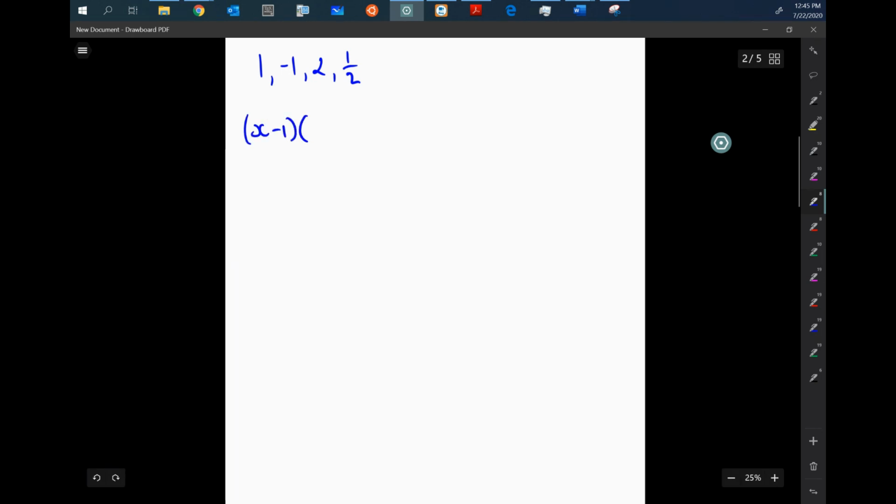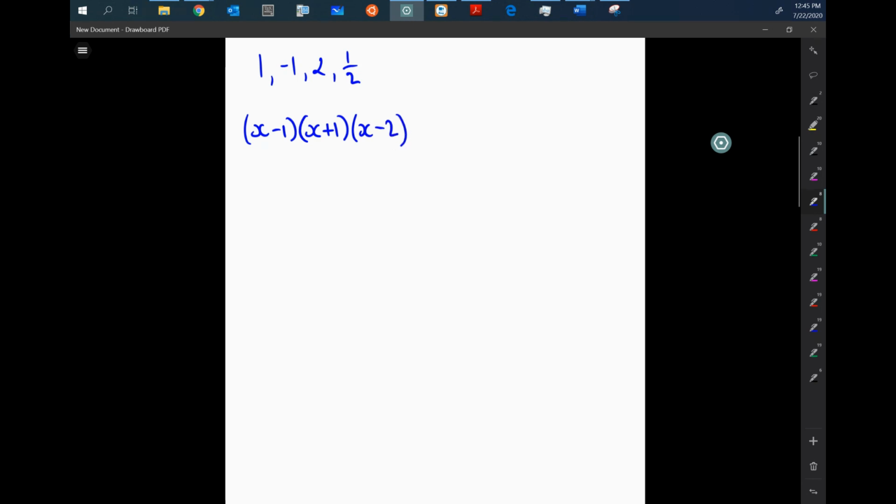Okay, here we're asked for a degree 4 polynomial with integer coefficients and zeros of 1, -1, 2, and then 1/2. Okay, so we're going to throw these zeros into our parentheses just like we have been doing. So the 1 goes in as x minus 1, the -1 goes in as x plus 1, the 2 goes in as x minus 2.